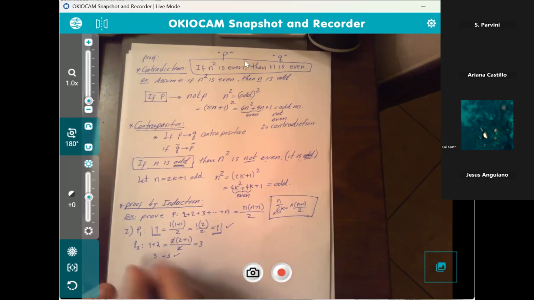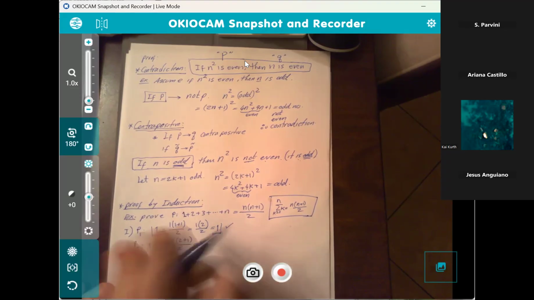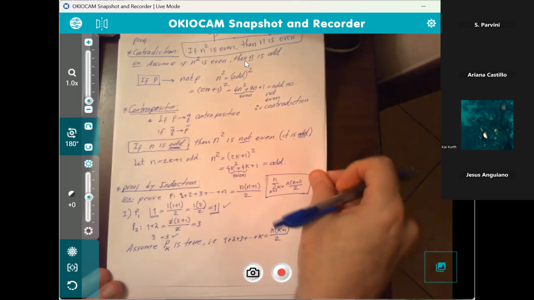So here's the takeaway from this part 1. We're going to assume that P sub k is true. In other words, what I have done is going to work for up to k terms. That is, the sum 1 plus 2 plus 3 plus up to the kth term is going to equal k times k plus 1 over 2. So we're going to make that assumption that this is true.